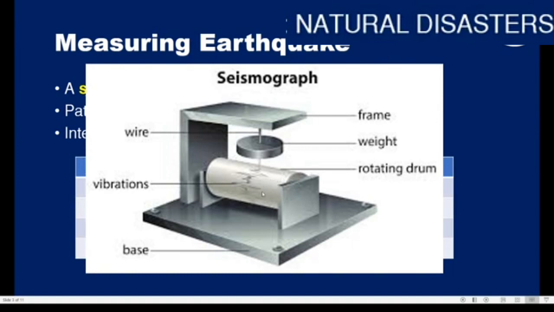Around the rotating drum is paper. So as and when the vibrations occur, the needle here that is attached to the weight will show us the vibrations by drawing them on the paper that is rolled around the rotating drum.